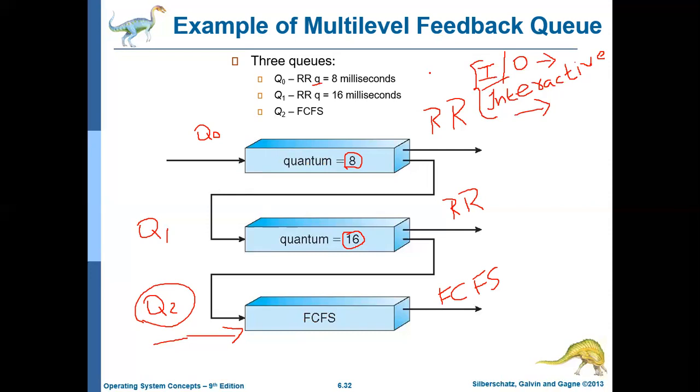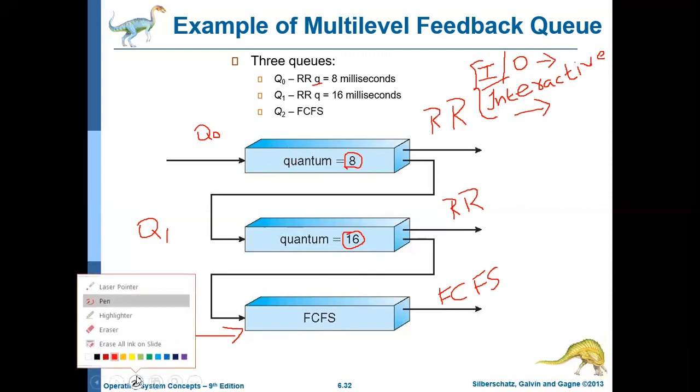The objective of the multi-level feedback queue scheduling algorithm is to move the jobs which need CPU access for a longer period of time to the lower priority queue, to move the IO bound and interactive processes, which access the CPU for a shorter duration, to the higher priority queue, and also to move the jobs which have been waiting in the lower priority queue for a long time to the higher priority queue, thereby achieving aging so that these processes can be executed. Now let us see how this algorithm works.